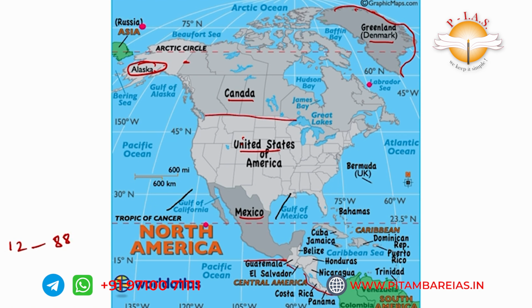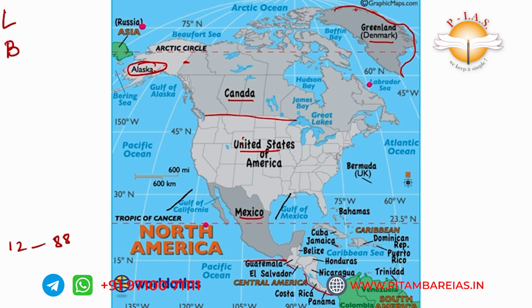Boundaries, there is not much boundary. Canada is only adjacent to the USA. The USA is adjacent to Canada and Mexico. Mexico is adjacent to the USA, and to Guatemala and Belize, which are Central American countries. Next is, I said first latitude, longitude. Next, boundaries. Next is physical features.